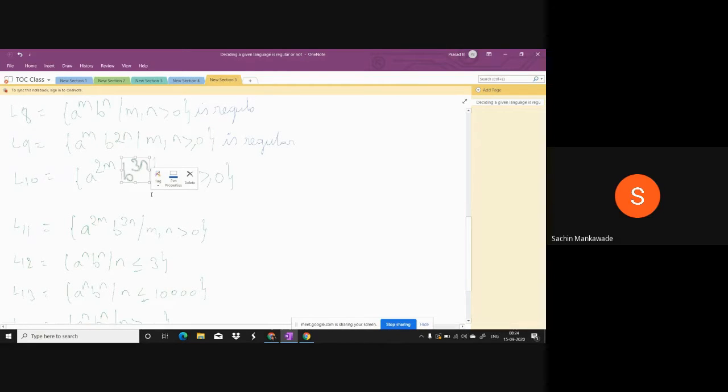Not any number, but an even number of a's. The a's are multiples of 2 followed by b's in multiples of 3. At the same time, m and n both can be 0. If both are 0, then the string will be epsilon. If n is 0, then only a's can be there, but a's should be an even number. If m is 0, then only b's can be there and b's should be a multiple of 3. Or both a's and b's can be there, but an even number of a's followed by b's that are a multiple of 3. Is it possible or not?